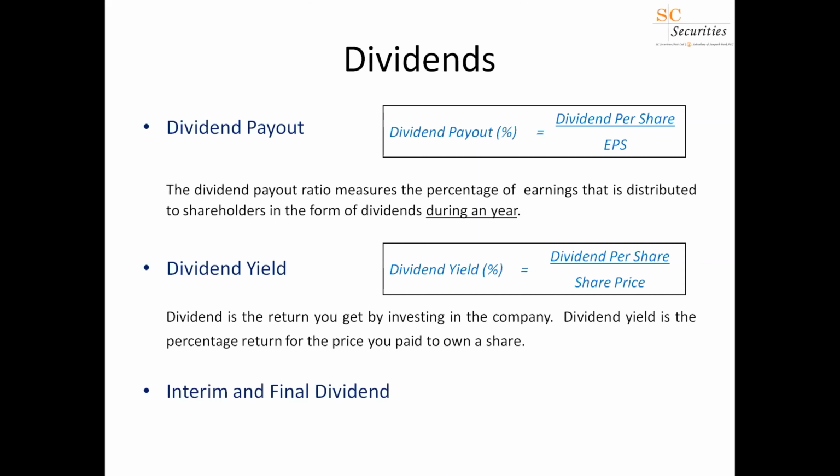So when you are calculating the dividend payout, you need to get the total of these dividends paid during a year. That is how you calculate the dividend payout. Similarly, in the case of dividend yield, if you're just buying a particular stock for a particular dividend, you can consider that dividend alone. Or if you're buying this as a long-term investment, you need to see the total dividends paid for an annum, their annual dividend, and work that out as a percentage of the price you are going to pay to get the dividend yield. So dividend yield is like the interest rate calculation that you do for a normal investment account.